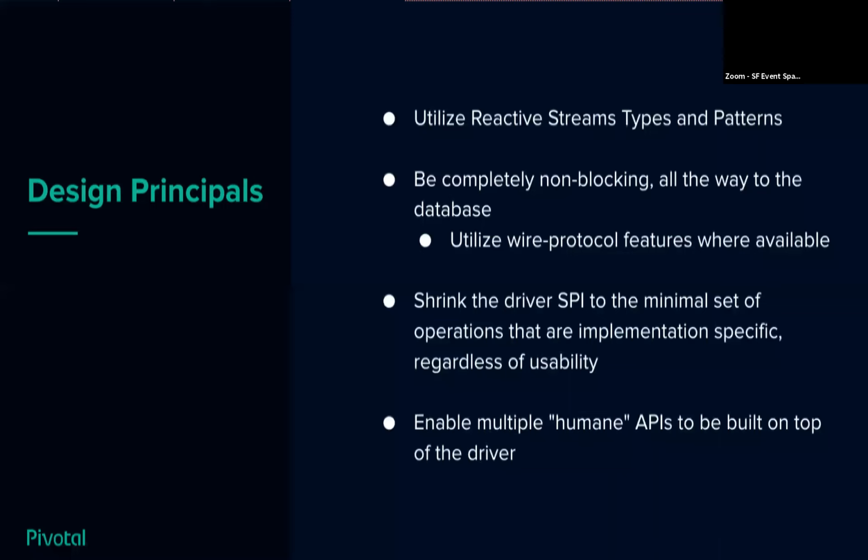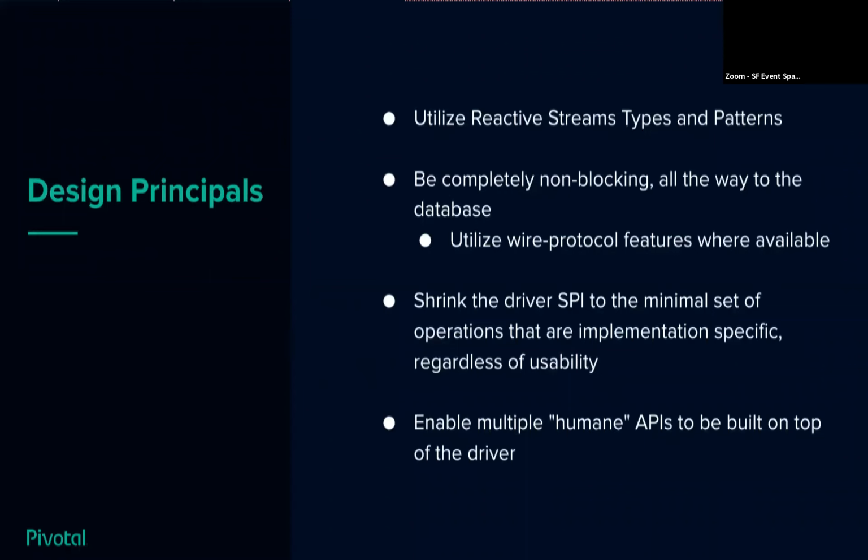We also want to make sure that the API and all the implementations are completely non-blocking all the way to the database. We're going to talk about this a little bit later on when we talk about alternatives to something like R2DBC and why they don't work. But the gist of the situation is you can have reactive non-blocking APIs all over your application, but the moment it touches something that blocks, you just throw away everything, right? It's no longer useful, so you haven't gained any of the benefits you would get, and yet you've still taken on all the complexity of reactive programming.